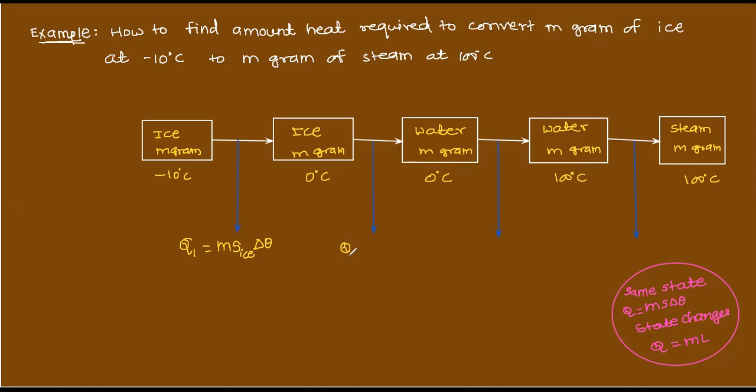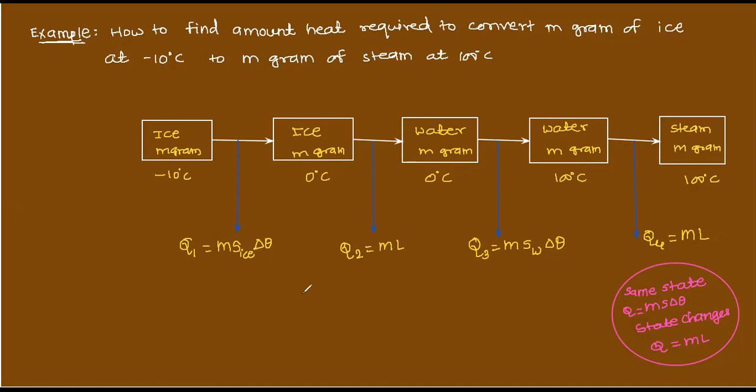So the heat energy required is Q2, which is M into L, same temperature but state changed. That's why ML. Water to water, is there a state change? No. So the formula is ms delta theta, here specific heat of water into delta theta. Water to steam, is there a state change? Yes. Therefore Q4 is equal to M into L, because there is no temperature change, but a state change.